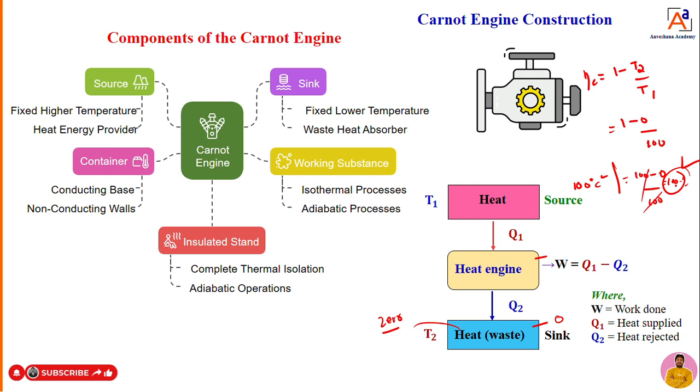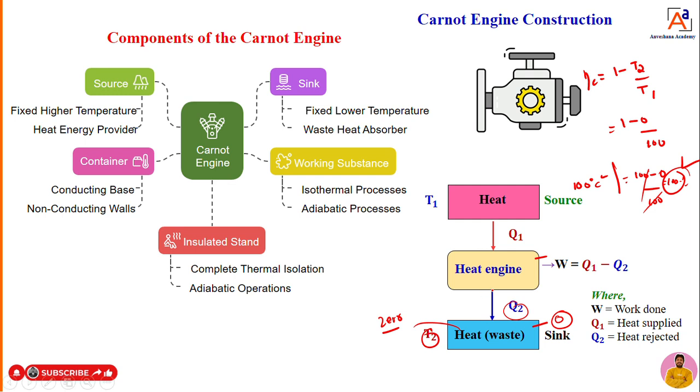That means if you want to get 100% efficiency, there should not be heat losses. There should not be a temperature T2. But practically it is not possible. Some amount of heat has to be rejected. If some amount of heat is lost, then we can't get 100%. But theoretically he is telling there is no heat loss at all.